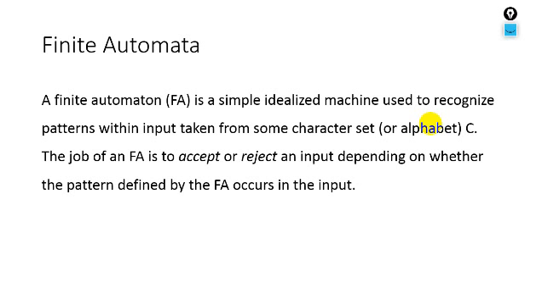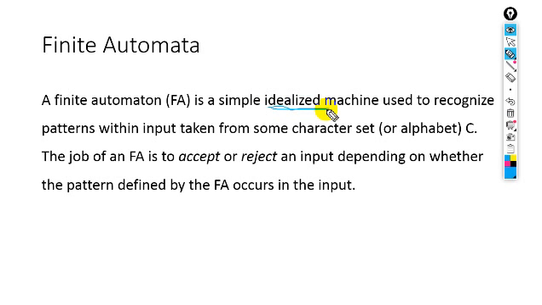What does it mean? It means that finite automata is an idealized machine. What does it mean by idealized machine? Idealized means abstract machine. Abstract machine means that this machine doesn't have any physical existence. So here we are representing the flow of any program, the flow of any machine which performs a task automatically.